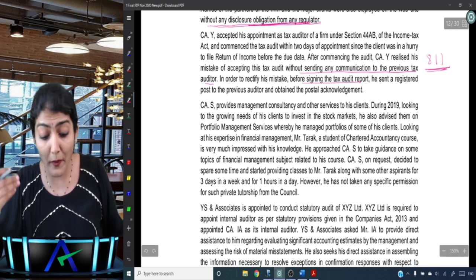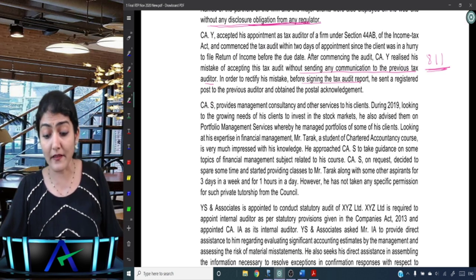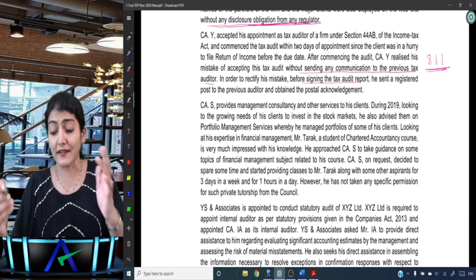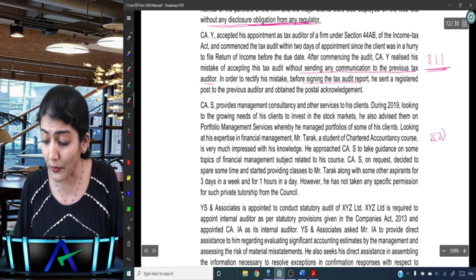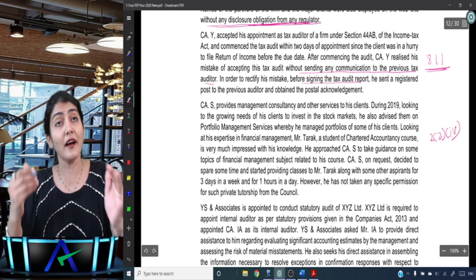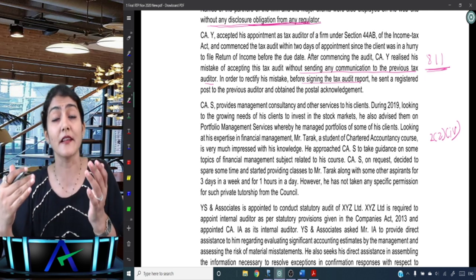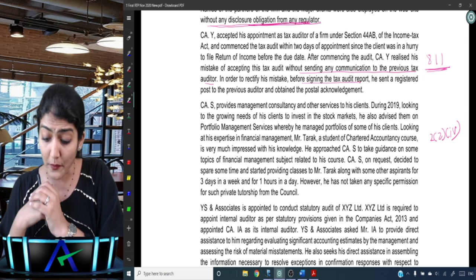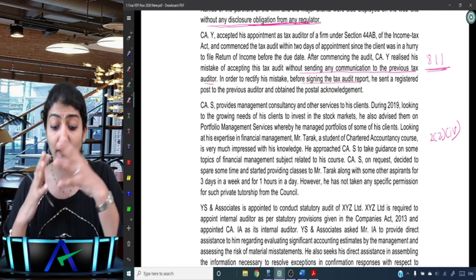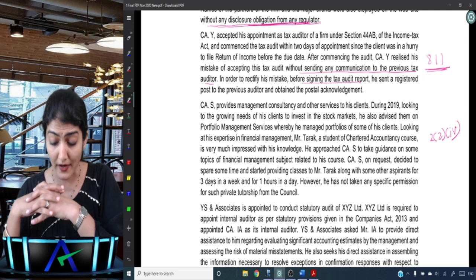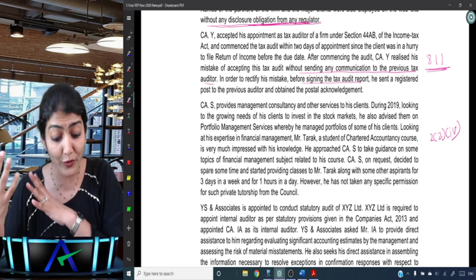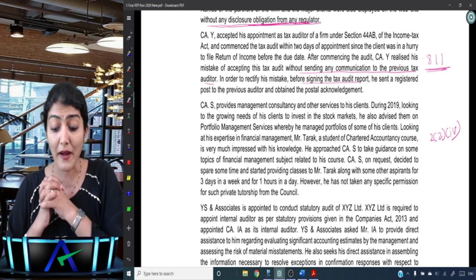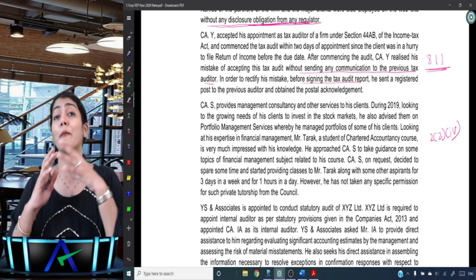Okay, S provides management consultancy and other services to his clients. So management consultancy, other services, now they've gone to Clause 224. And other services include management consultancy and other services. Right, so during 2009, looking at the growing needs of his clients to invest in the stock market, he also advised them on portfolio management services, whereby he managed the portfolio of some of his clients.